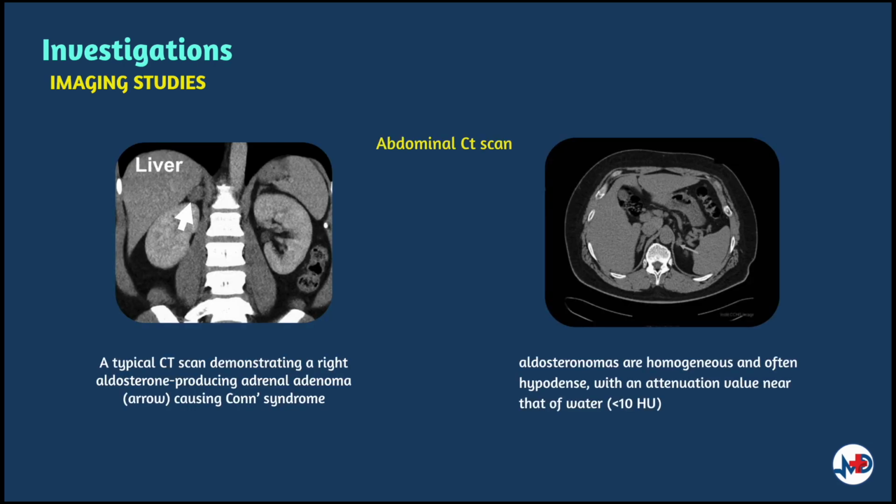In line with other lab studies, imaging helps in localizing the causes, especially in cases of tumors. Common imaging that will be ordered includes abdominal CT, and this is to view the adrenal glands as well as obtain a better visualization of the tumors if present. In contrast, MRI is accepted not to be superior in visualizing the adrenal glands, so it isn't the common imaging ordered.